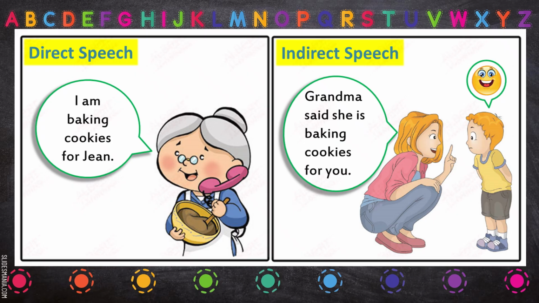Now here, direct speech is when a person is speaking on her own, and when her words are passed through a third person by some other person, that is indirect speech. Now you can see here tense has been changed. Now she is, it is she was. So there are some changes that we'll be learning in the coming slides.